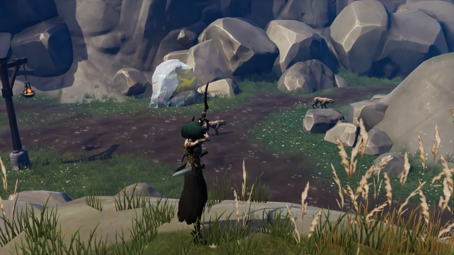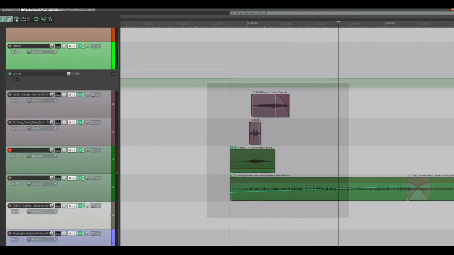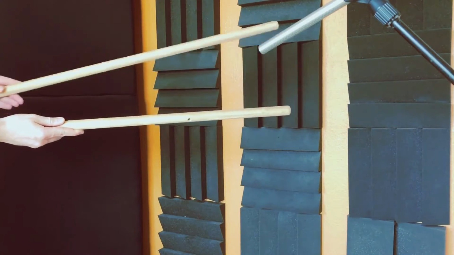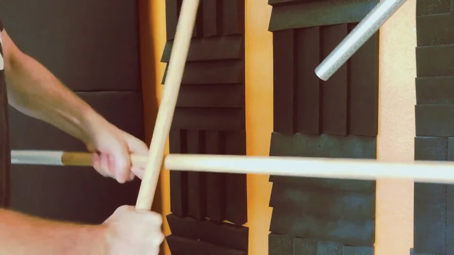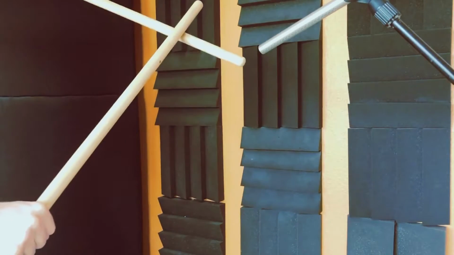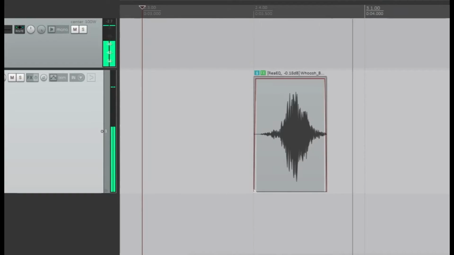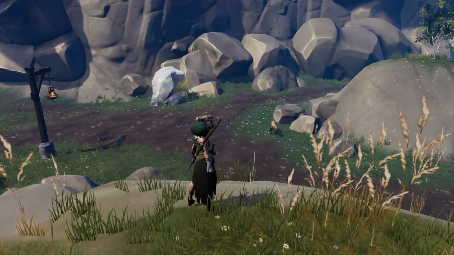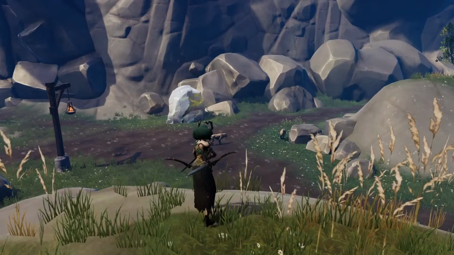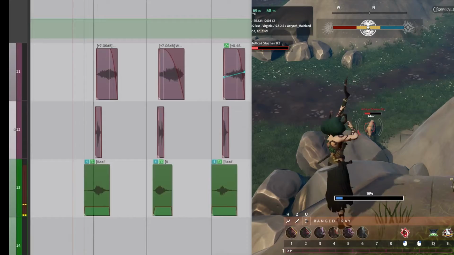A huge part of sound design is layering multiple sounds to make one sound. First, I recorded some small wood impacts, some wooden friction sounds, and picked out a nice whoosh. I used these to exaggerate the Ranger's motion of placing the arrow on the bow and then quickly dragging it across the bow as they pull.